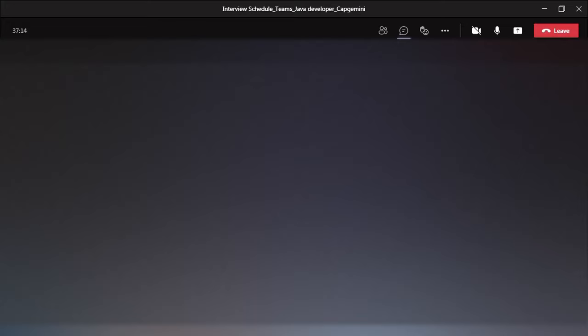Do you know the difference between the get method and the load method in Hibernate? With respect to the session interface? Yes, in Hibernate, when we are fetching the data from the database, we are using those two methods, get and load.